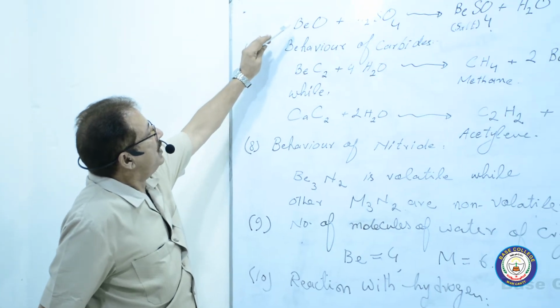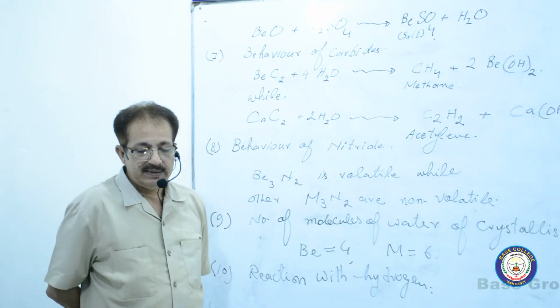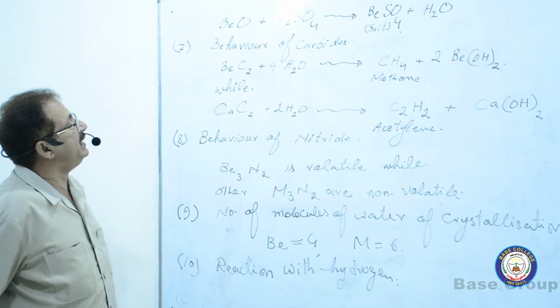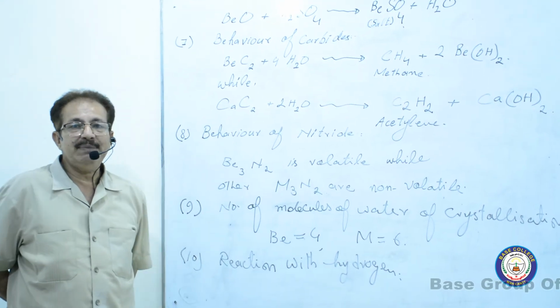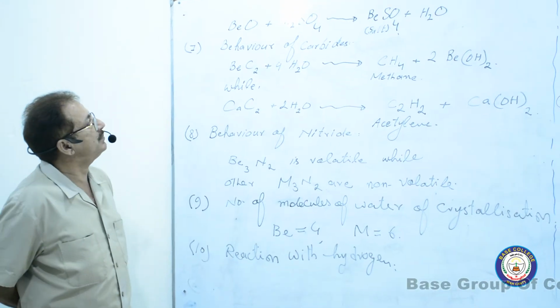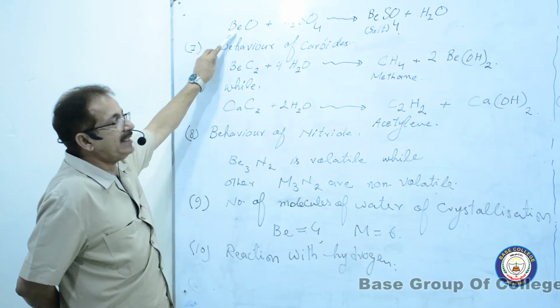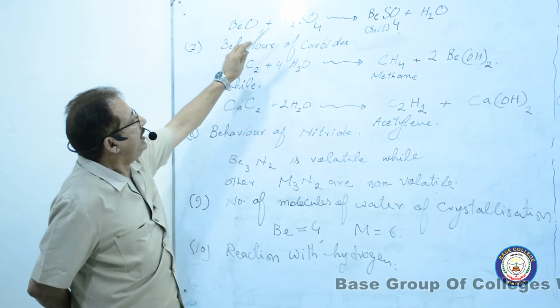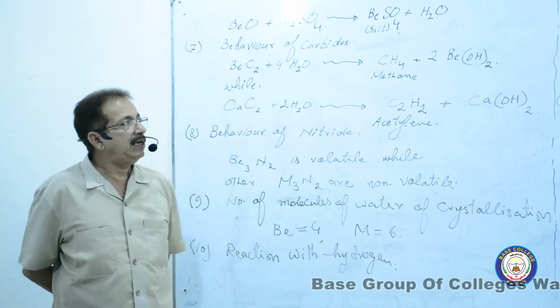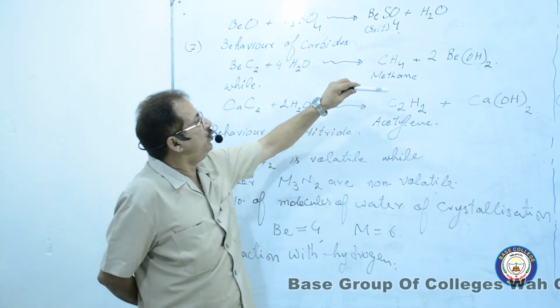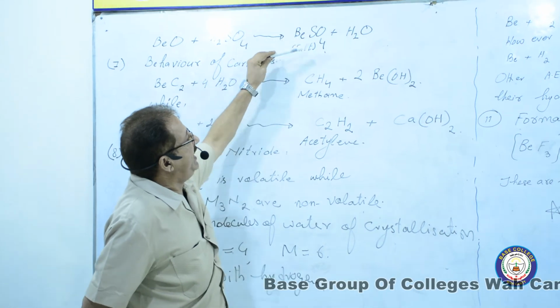So BeO, that is the oxide of beryllium, its name is beryllium oxide. It gets dissolved in H2SO4, sulfuric acid, to produce beryllium sulfate.